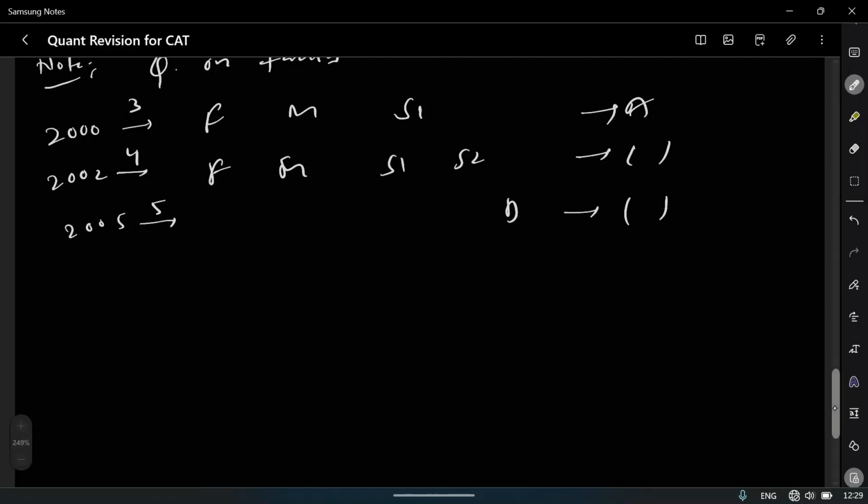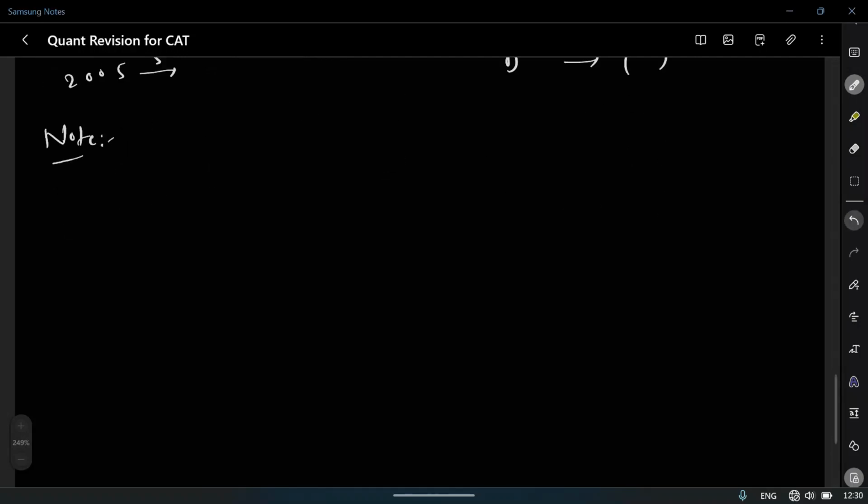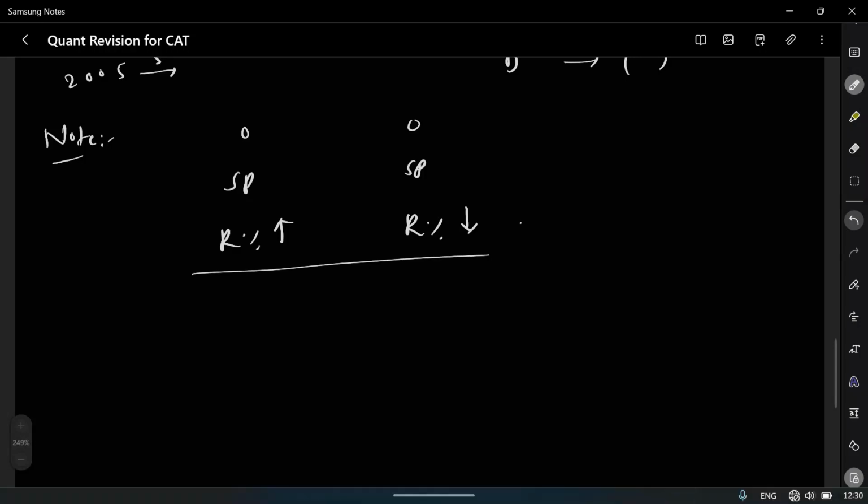I forgot mentioning one note point about selling price and cost price. Let us consider two objects, both having the same selling price. One is making a profit of R%, another is making a loss of R%. What is the net profit or loss, and what is the percentage?